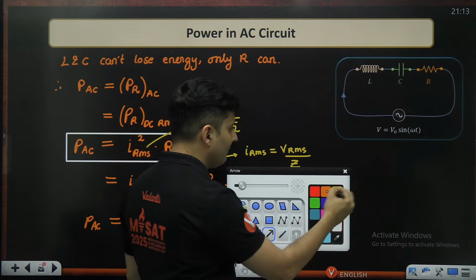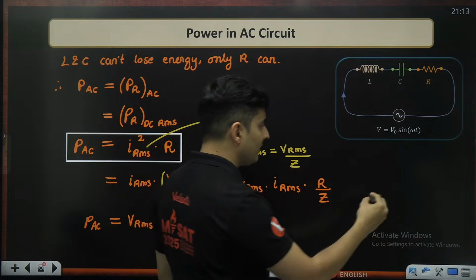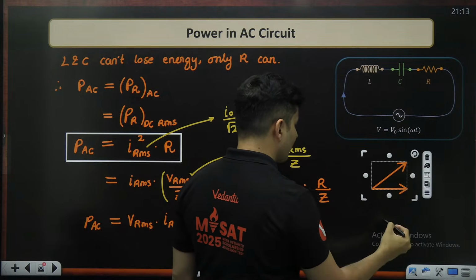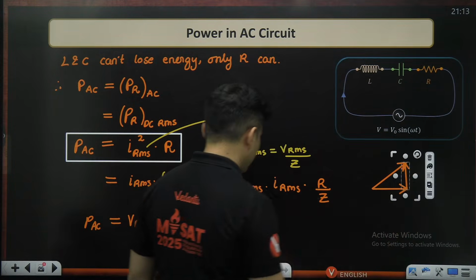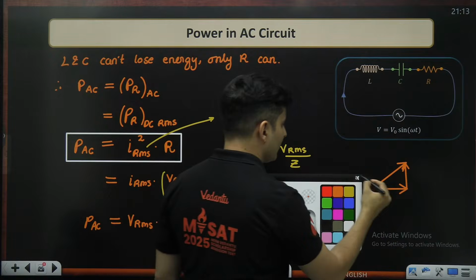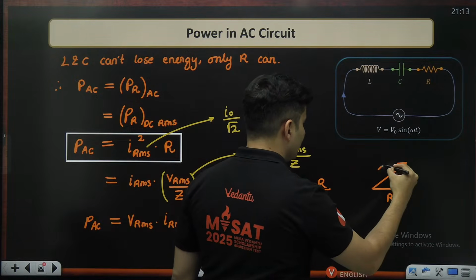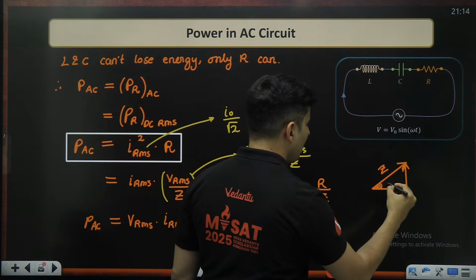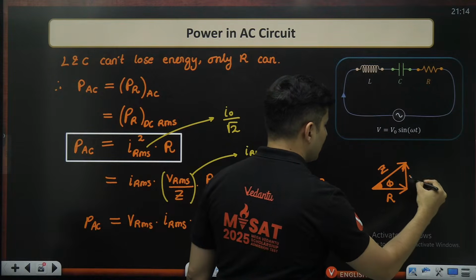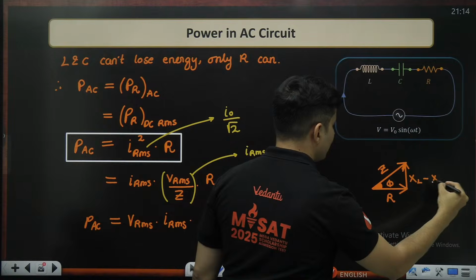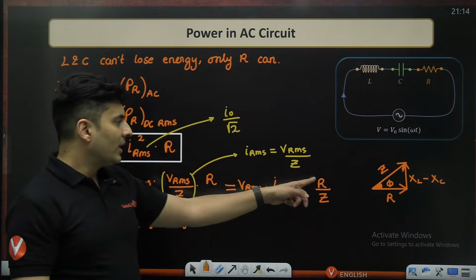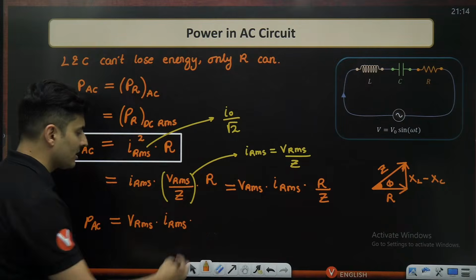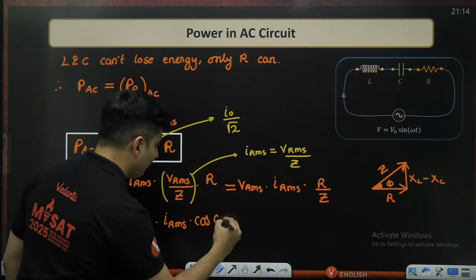What is this R by Z, guys? Well, if you remember the impedance phasor diagram, resistance is like this, Z is like this, and this was your XL minus XC. This was R, this was your Z, this was your phi, and this was your XL minus XC. What is R by Z? Adjacent by hypotenuse. It is cos phi.